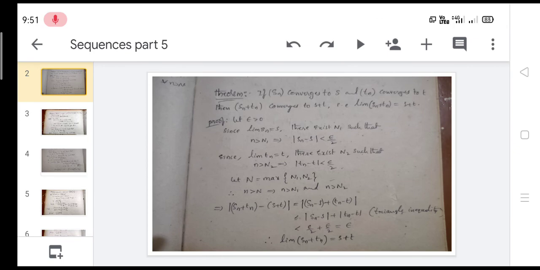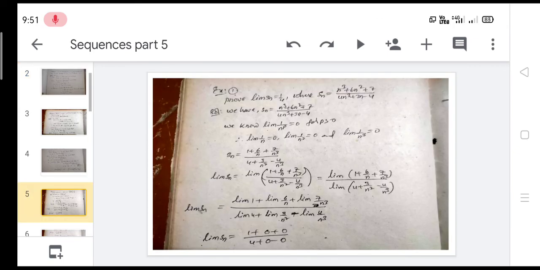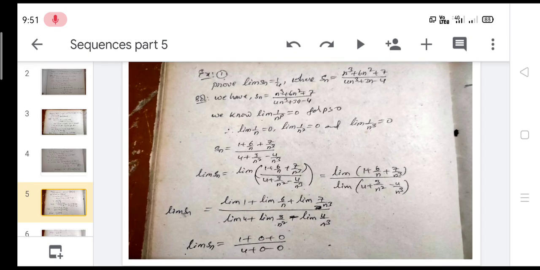Limit of what is here? Limit of 1 by n is equal to 0, limit of 1 by n square is also 0, and limit of 1 by n cube is also 0.